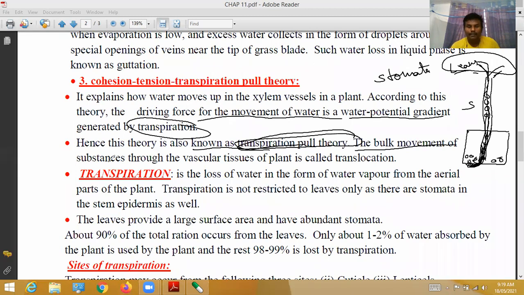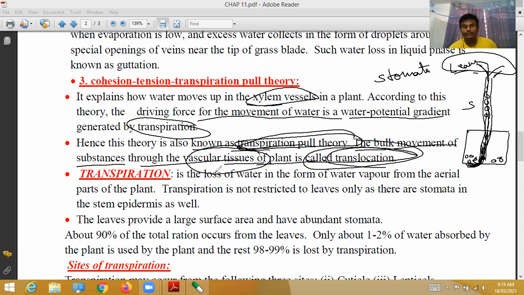The bulk movement of substances through the vascular tissue of the plant is called translocation, along with water. Other substances, sugar, salts, minerals, various kinds of substances, are also transported through vascular tissue. Vascular tissue is nothing but xylem. Here, given the xylem vessels. So the bulk movement of substances through vascular tissue of the plant is called translocation. Okay, so this is one kind of theory.